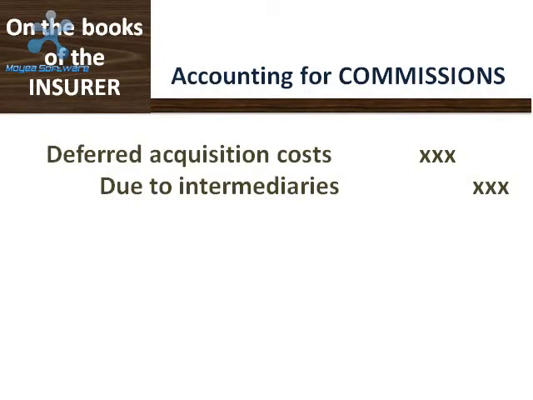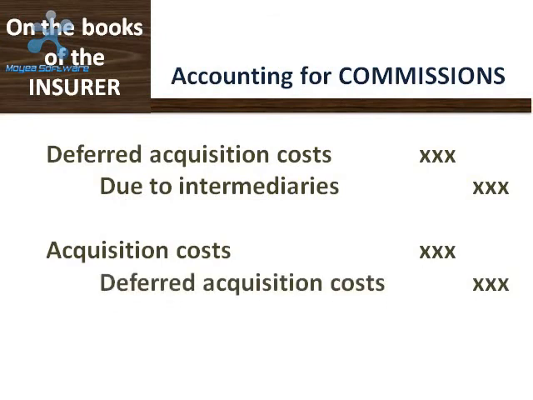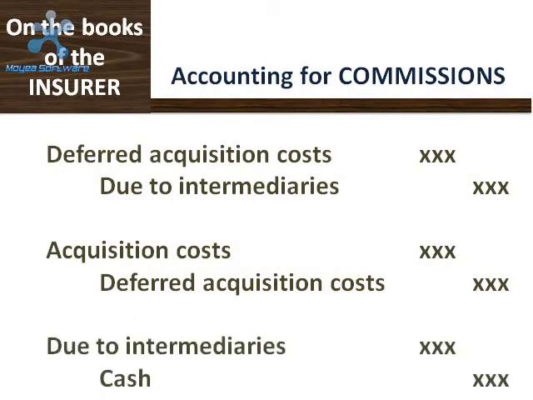The asset for the commission would be written off to the technical account over an appropriate period. Traditionally, in the UK, the write-off would be over 12 months. So the monthly entry required would be debit acquisition costs, a technical account, and credit deferred acquisition costs. When the agents are paid, the entry is as follows: debit due to intermediaries and credit cash.